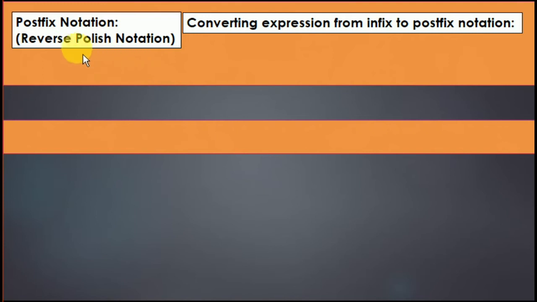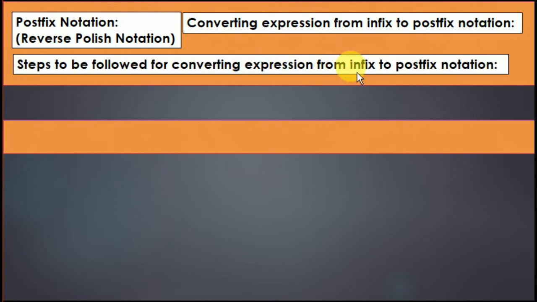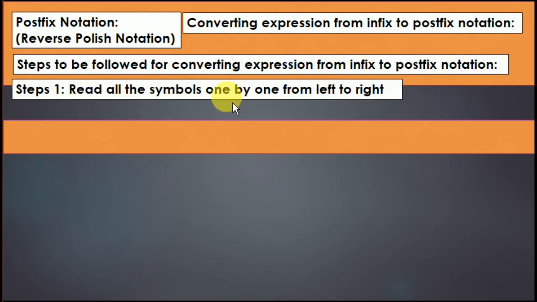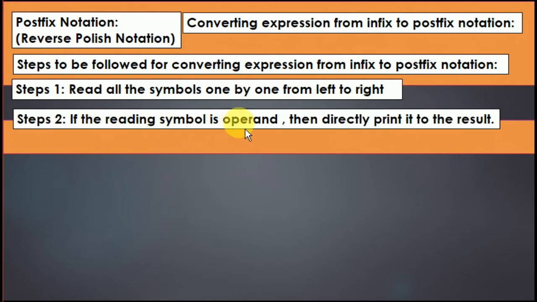Now here we are going to do the next, postfix notation, means reverse Polish notation, converting expression from infix to postfix notation. Now in this case, steps to be followed. Read all the symbols one by one from left to right. If the reading symbol is operand, then directly print, means all the operands are going to be directly printed, means A, B, C, D, these operands are going to be printed directly.